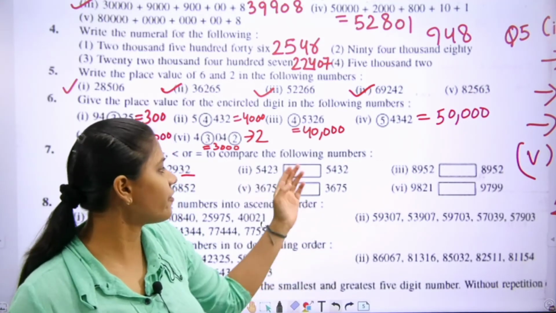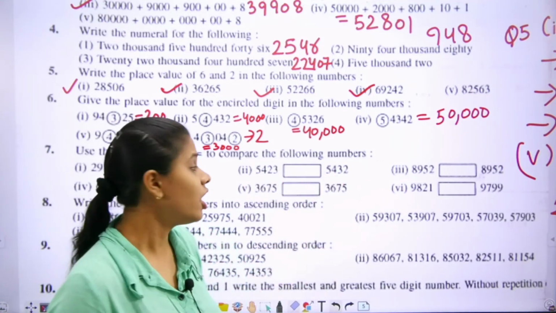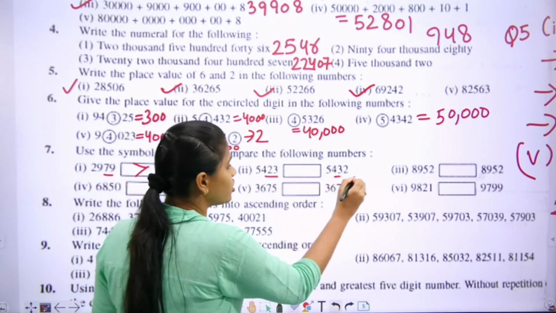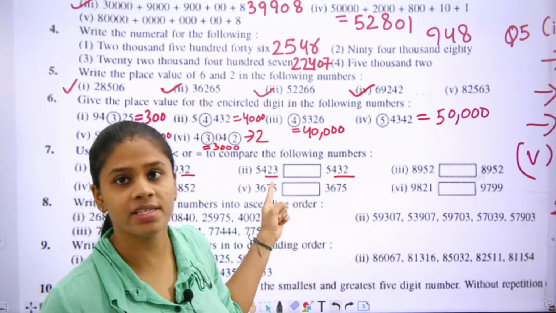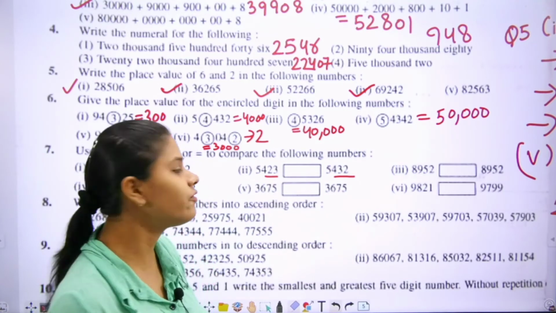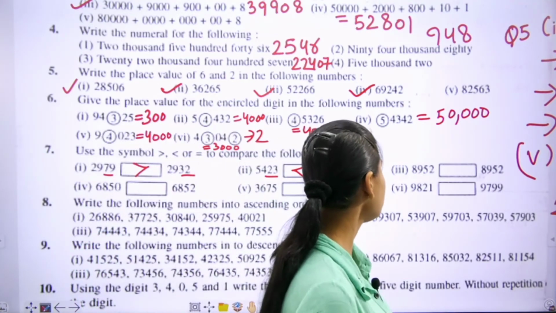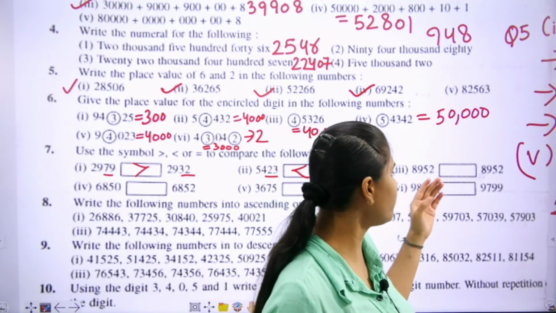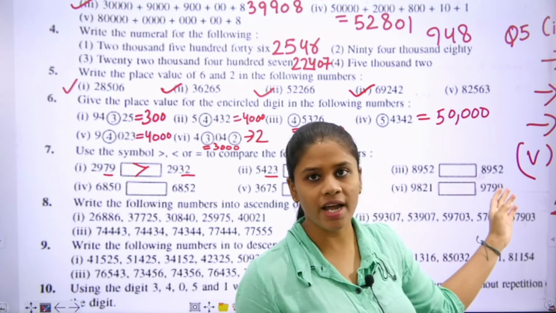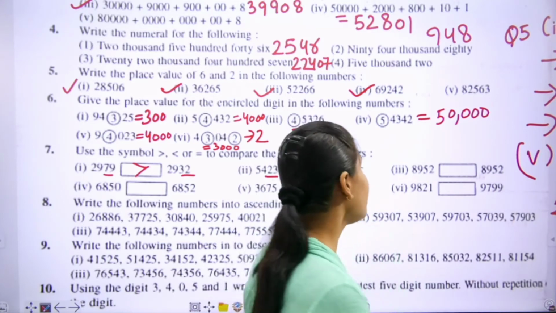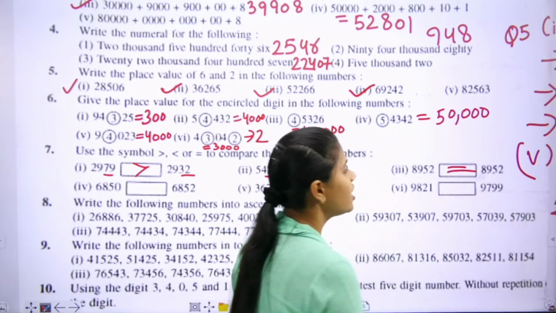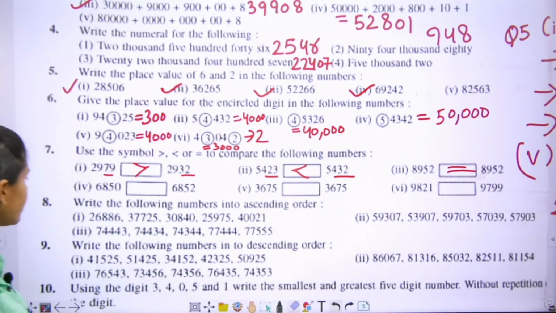5423 and 5432. Again we have to compare the last two digits. This is 32 and this is 23. Which one is the bigger? 5432. Move to the next question. 8952 and 8952. They both are equal. We will put here equals to sign. Move to the next part.